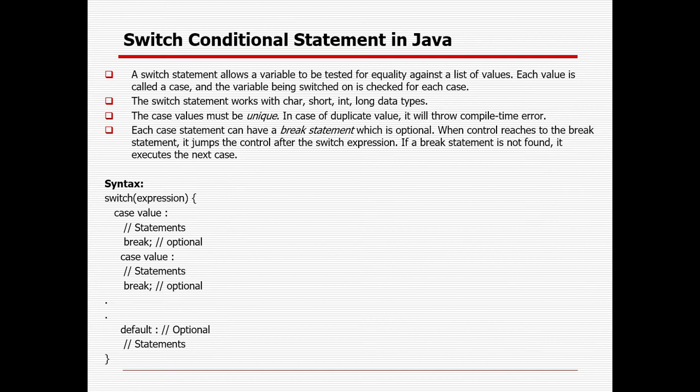So whenever we are talking about the two statements, right, break and continue, those can be used in either the loops, for, while, do while loop, or in the switch statement also. Break can be used in the switch statement. Right? That is the syntax for the switch statement. We need to give switch, and there the expression, that means variable, case value, and for each and every value there will be statements, right? And sometimes we can segregate with break, or even it is optional in nature.